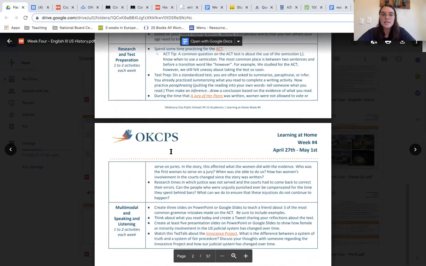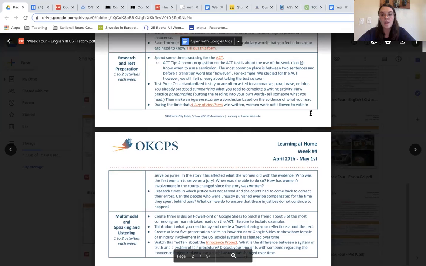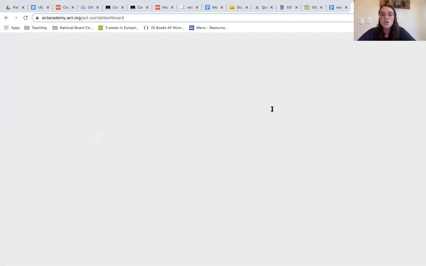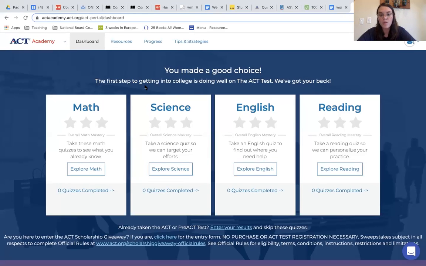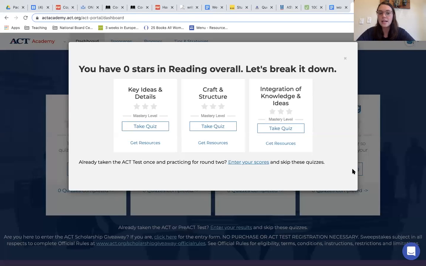For your research and test prep activities, please spend some time preparing for the ACT. Once you use the ACT Academy website, there are 4 different categories of tests that you can take, and all of these are directly aligned to the actual ACT. So if I know I'm going to take the reading test and I need more help with the key ideas and details, I can click on this subset and it'll be specifically questions that test these skills. So it really does help you fill some gap areas that you may have.